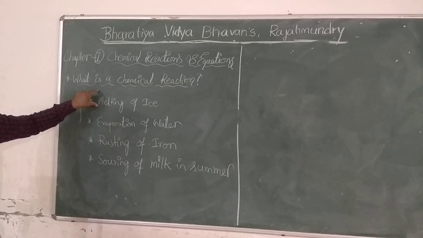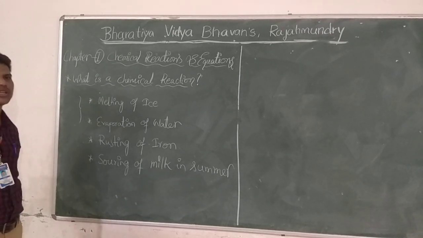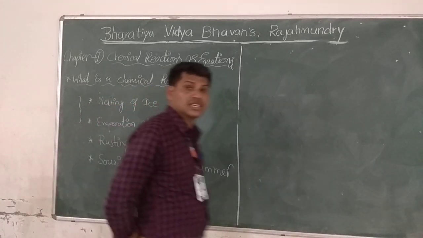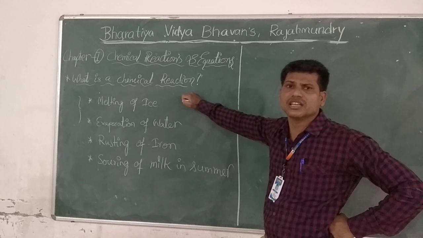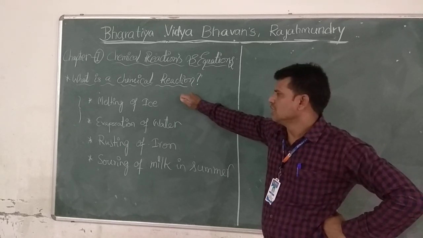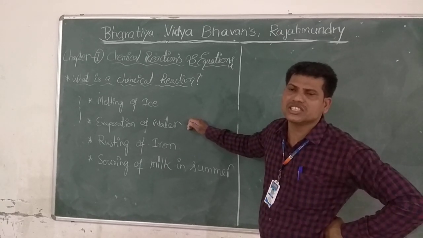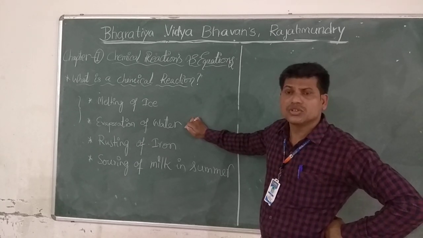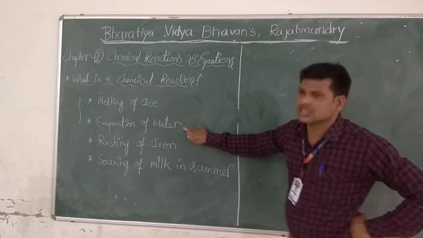So in the first 2 observations, melting of ice: if you melt ice, ice will become water. Am I correct or not? Can you get ice from that water? Yes, we can. Just freeze that water, we get back ice only. Evaporation of water: if you evaporate water, water converts into vapor. Can we get back water? Yes, we can. If you condense that vapor at low temperature and high pressure, we get water only.